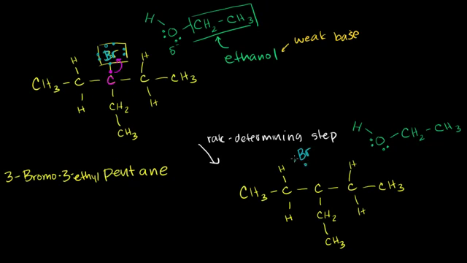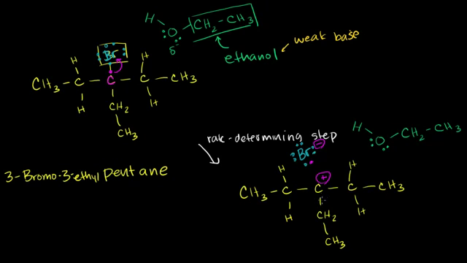It had 1, 2, 3, 4, 5, 6, 7 valence electrons. It swiped this magenta electron from the carbon. Now it has 8 valence electrons. It has a negative charge. The carbon lost an electron, so it has a positive charge. And it's somewhat stable because it's a tertiary carbocation.